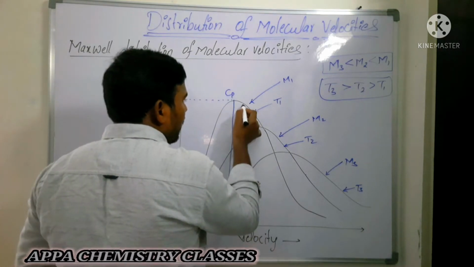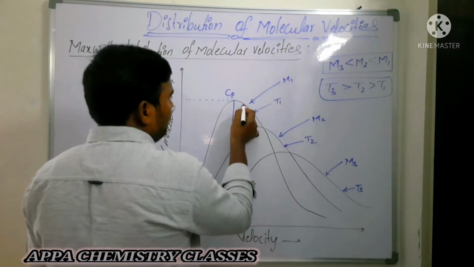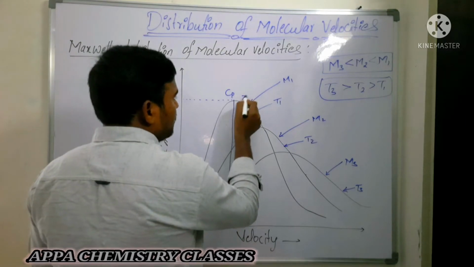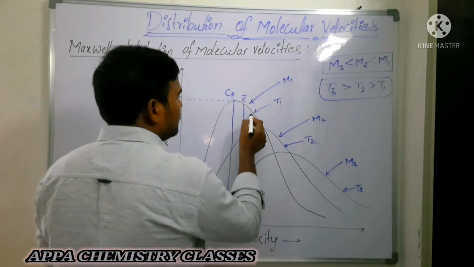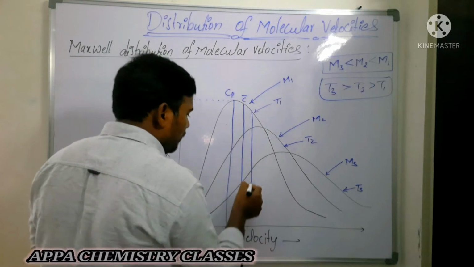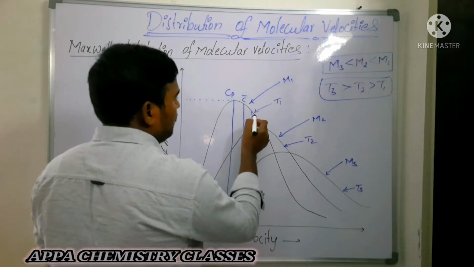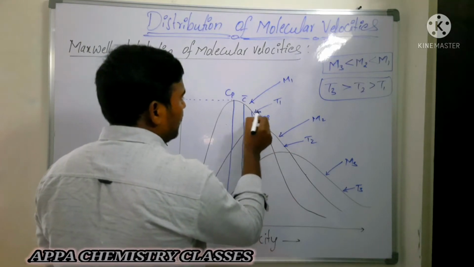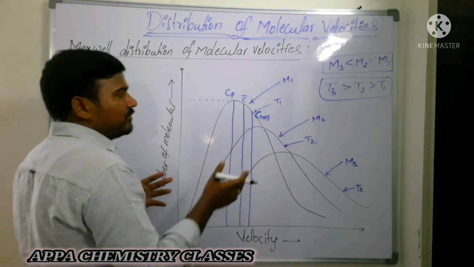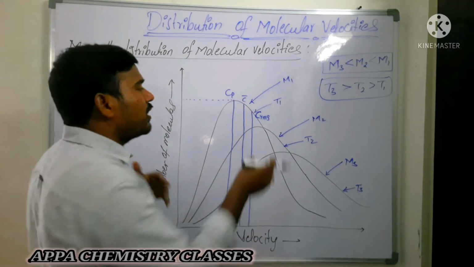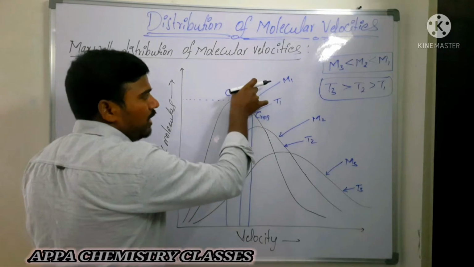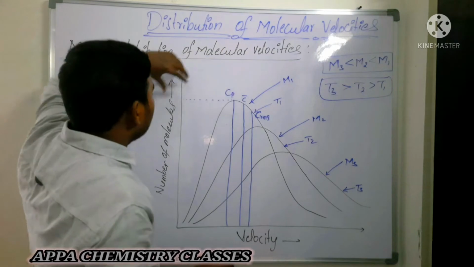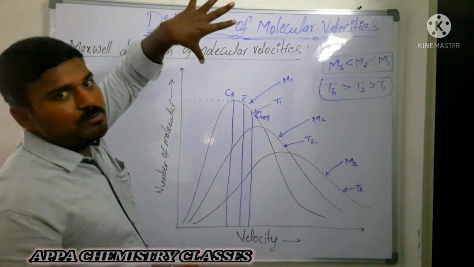After that what happens, we will have some average number of molecules there. So they are having the average velocity. This is average velocity. C bar indicates the average velocity and this indicates the root mean square velocity. So this point indicates the RMS velocity, root mean square velocity. Three velocities are there. Out of these three velocities, which velocity is more here? RMS velocity is more than the average and most probable velocity. Most probable velocity is nothing but the velocity possessed by the maximum number of molecules.